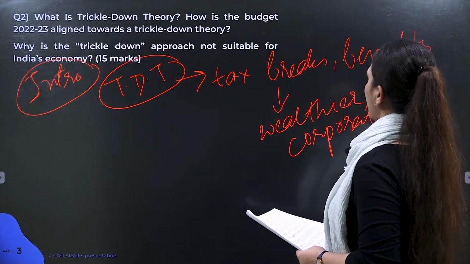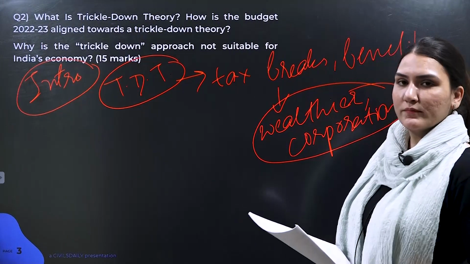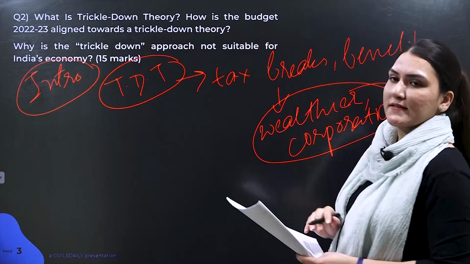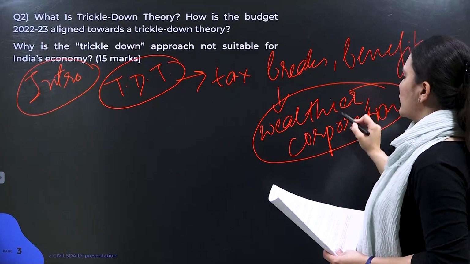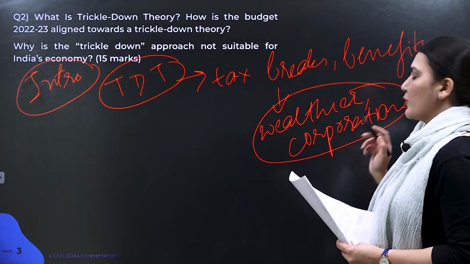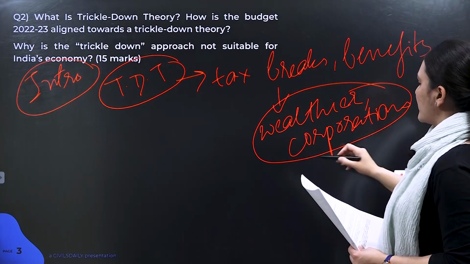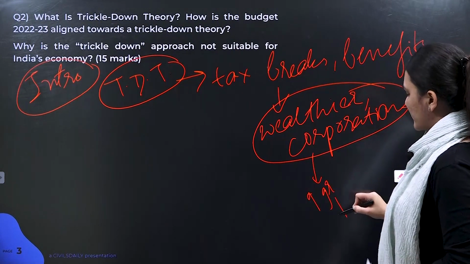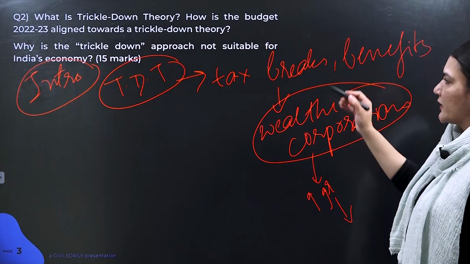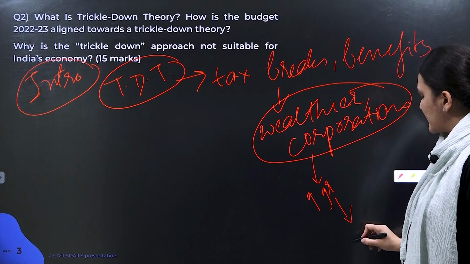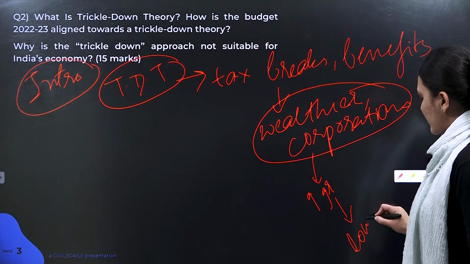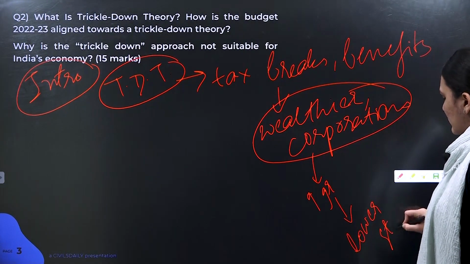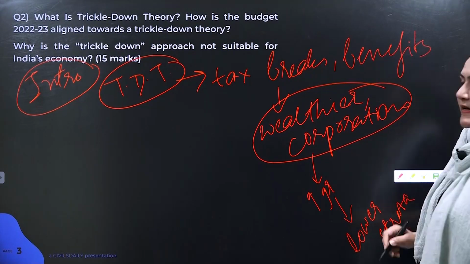So the assumption is that when these tax breaks or tax benefits will be given to these wealthier sections and the big corporations of our country, this will lead to an increase in growth, and this will further lead to trickling down of benefits towards the lower strata of society as well.